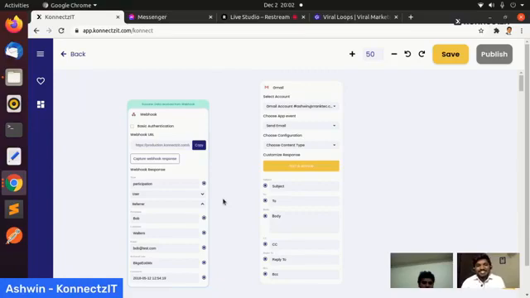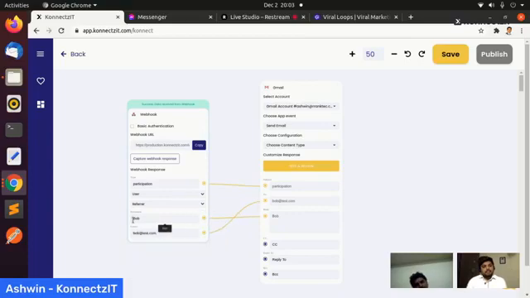I actually wanted to show one more thing with the JSON parser we have here. Let's say I want the subject to be the participation, and the user's email to be in the To field, and we can use the text formatter to build a customized text which can go into the body. At this point, I'll just give the user's first name to the body. When we click on collapse, whatever nodes we have connected stay here, and whatever is not connected is available when we expand it.